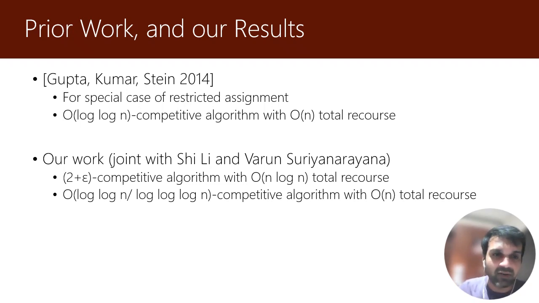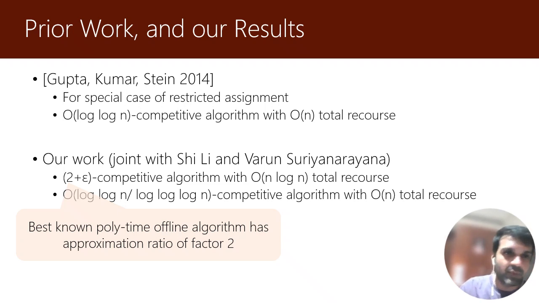One is we can show nearly best possible competitive ratio of 2 plus epsilon with a small increase in total recourse. So our total recourse is order n log n instead of order n. But notice that the competitive ratio has been driven down to almost what is best known even in the offline world. And we can also show that with order n recourse, we can get a slight improvement over the log n competitiveness. But both of these results hold true in the generalized unrelated machines model.